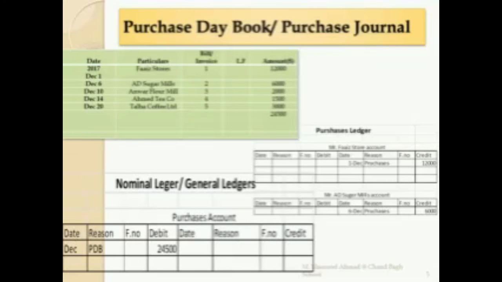On the right side of your slide you can see the purchase ledgers. These are basically also known as your creditors or suppliers. The total goes to our debit side. The total of the purchase day book goes to the debit side of your purchase account, and each individual entry, for example 12,000, we have bought goods for 12,000 from 5 Stores, and here we have the purchase ledgers or our creditors, and Mr. 5 Stores is there, and we post the credit effect over here on his credit side.